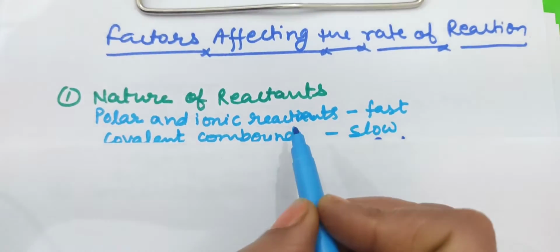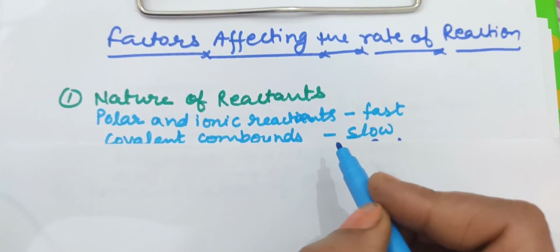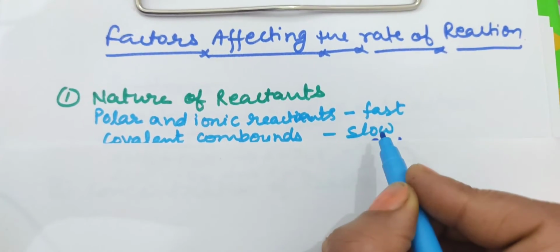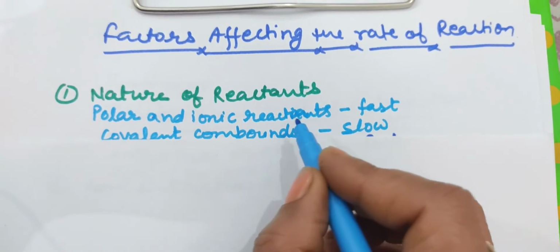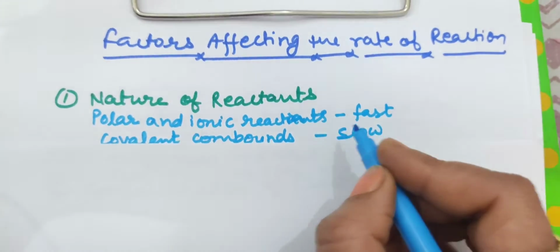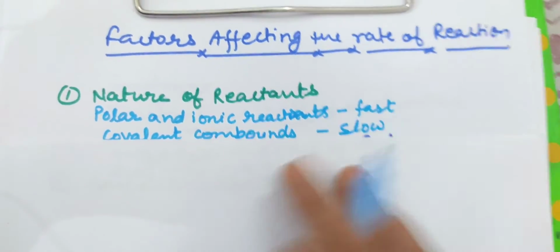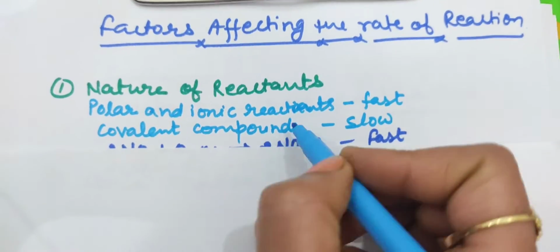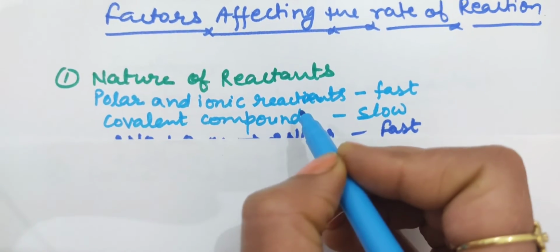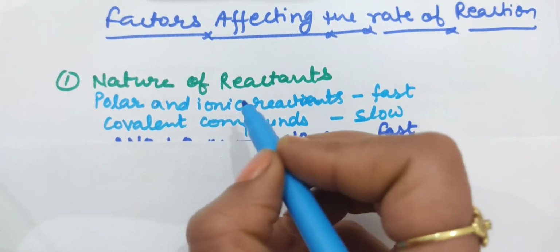Polar and ionic compounds show quite fast reaction as compared to covalent compounds. So the rate of a chemical reaction depends on the nature of the reactant.